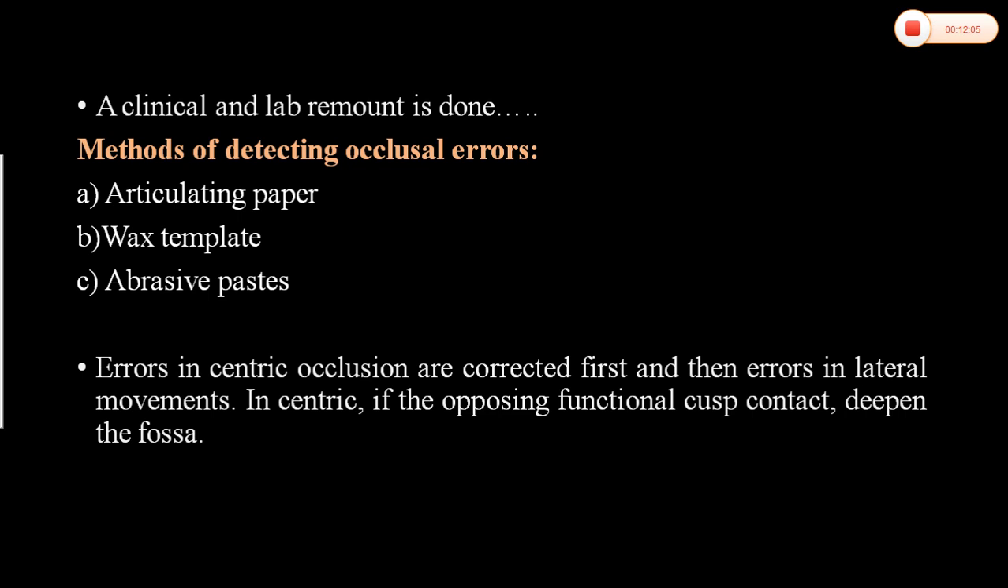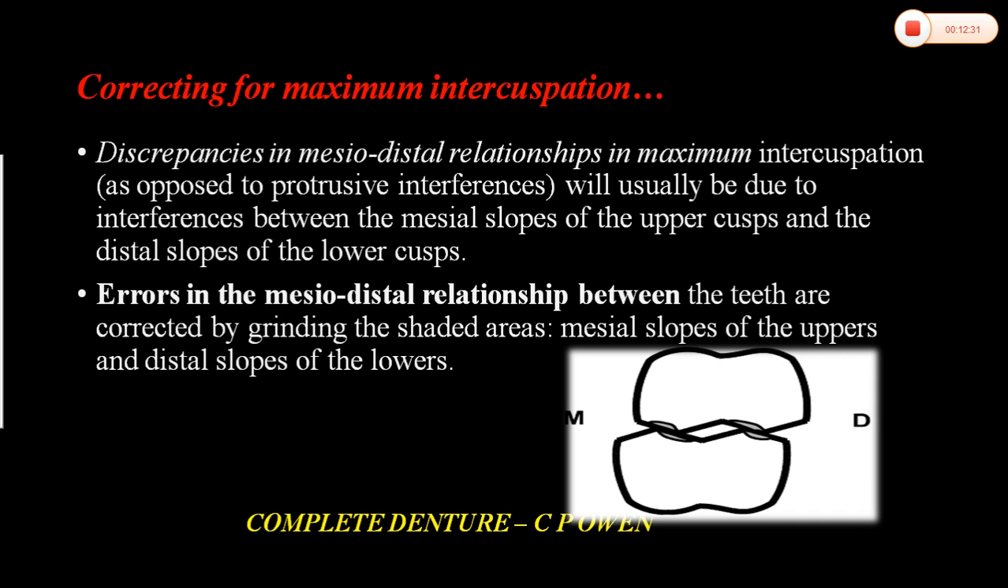In centric, if opposing functional cusps contact, deepen the fossa. So suppose we find a problem in the centric occlusion. Okay, when there is a problem in centric occlusion, we have to deepen the maxillary central fossa, but not alter the functional cusp. Okay, so correcting for maximum intercuspation. A discrepancy in the meso-distal relationship in maximum intercuspation is usually due to interference between mesial slopes of upper cusps and distal slopes of lower cusps. Okay.